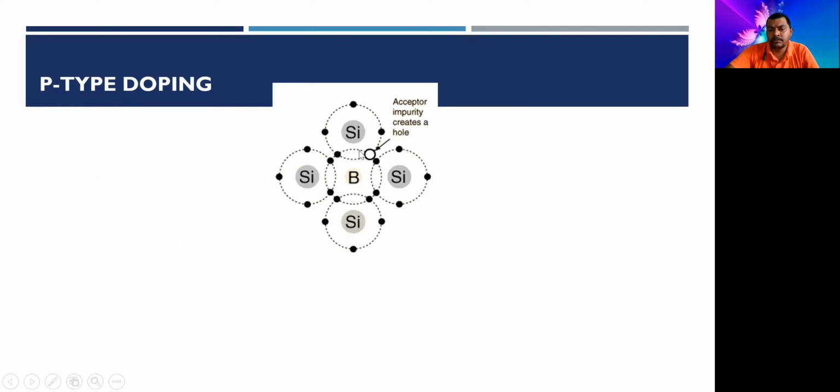So we are able to see that boron is in the center and four silicon atoms are along its sides. So what happens? Three electrons of boron will make three covalent bonds with the neighboring three silicon atoms, and one space is left. This left space is called as a hole. Where there is missing of an electron is called as a hole, right?